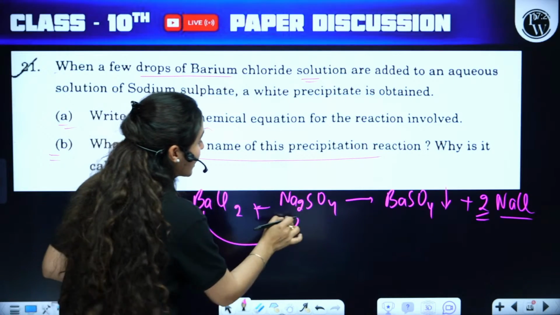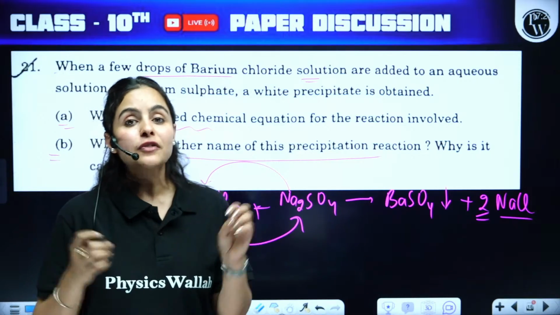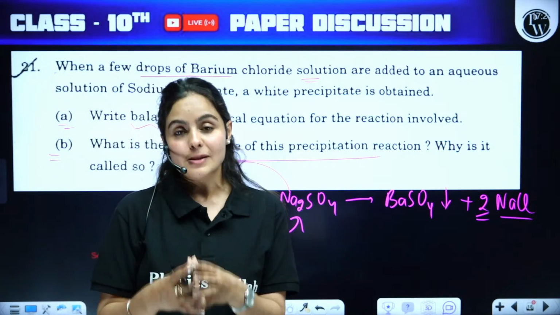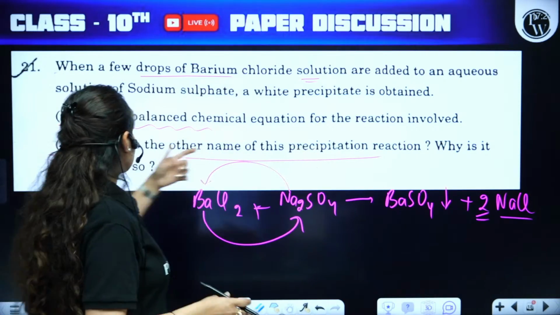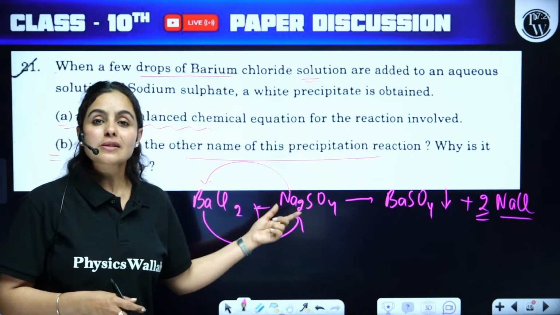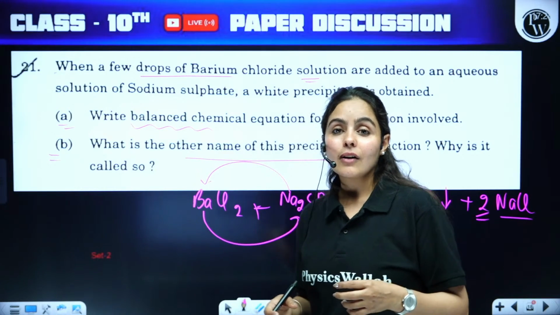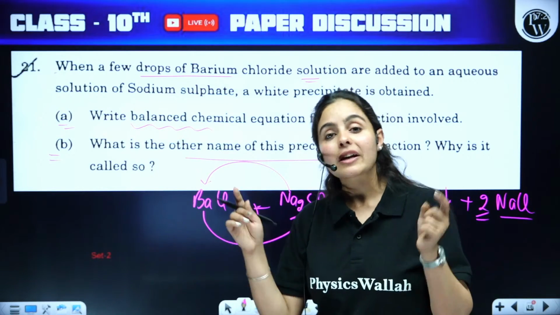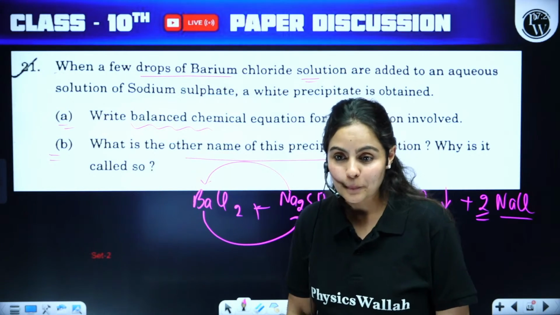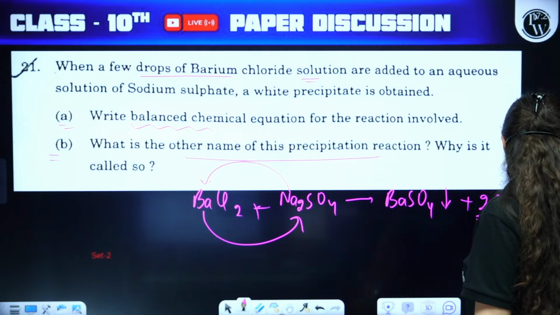So, barium and sodium will be having exchange of ions taking place, and therefore we call it a double displacement reaction. Why is it called so? You can give the definition of double displacement reaction, because sodium and barium are exchanging their position, and that is a part of double displacement where exchange of ions takes place. Correct. So, it is 4 to 3 marks.